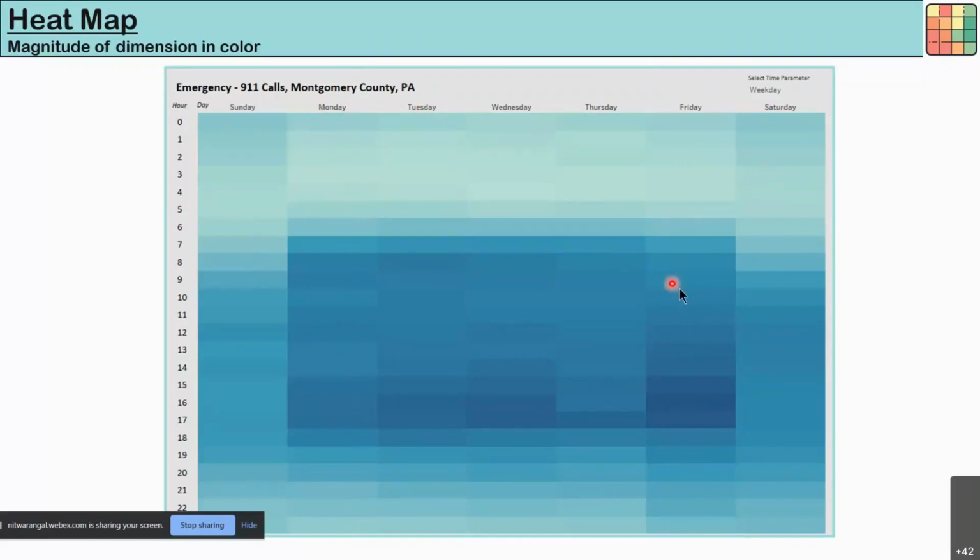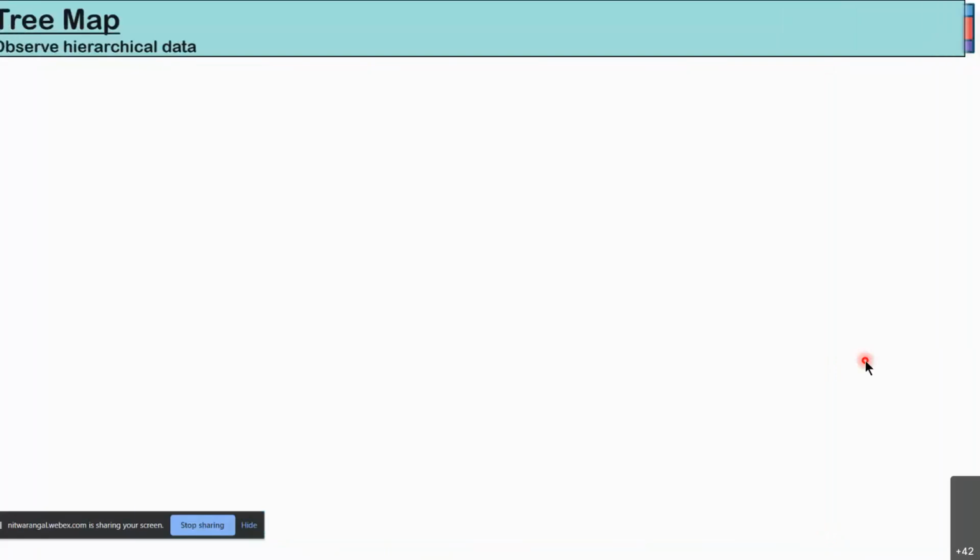Now, immediately you can see there is a clustering center, and the darkest area is on Friday around 16, that is 4 o'clock, where there is a high number of calls. So what may be the reason for that? And why are there so many calls in that area, especially on Friday? You can go and look into that. You can tell the precinct why it's happening, and you can look into it and further tell them. So this is how you can use a heat map for your application. Next, we come to tree map.